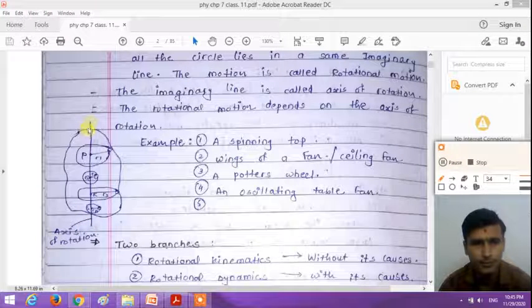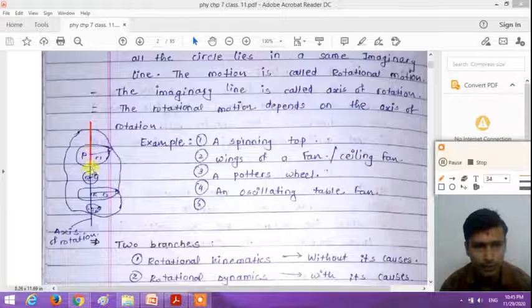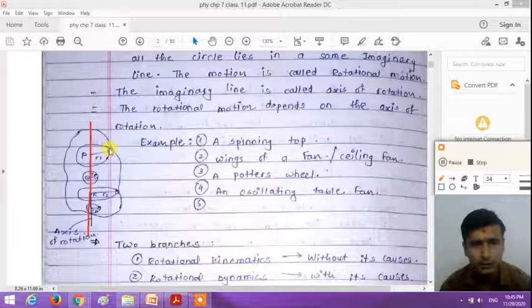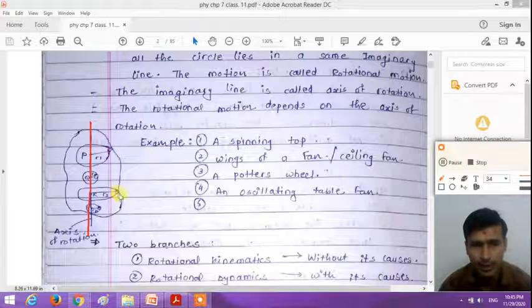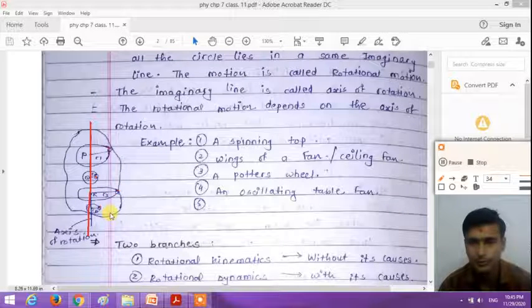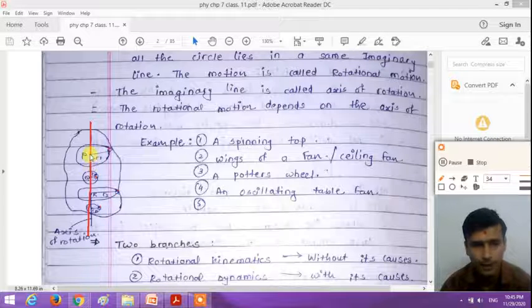So if this body is rotating about this axis, all the particles of the rigid body are revolving in circular paths about a fixed point, and this fixed point is on the axis of rotation, right?